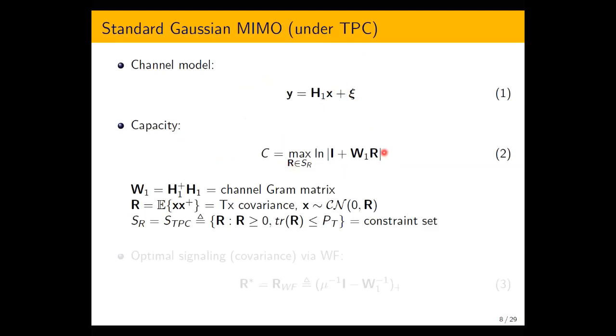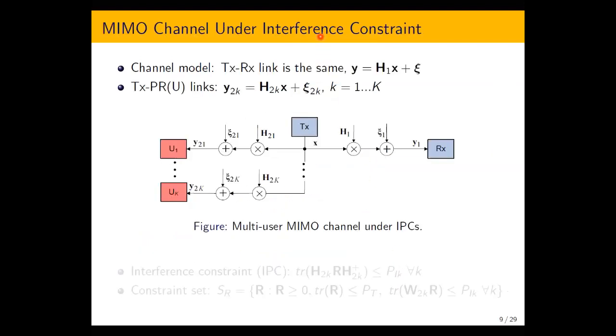The capacity of this channel is well known and it's given by the celebrated log det expression. W1 here is just the channel Gram matrix and R is the covariance of the transmitted signal. The feasible set for R includes the total power constraint only in the standard approach. And then the optimal covariance is given by the celebrated water filling solution, where the plus operator here retains only positive eigenvalues of the Hermitian matrix. However, when we add the interference constraints, the situation changes dramatically.